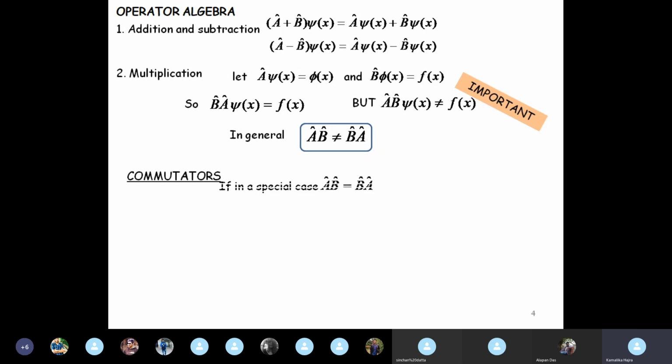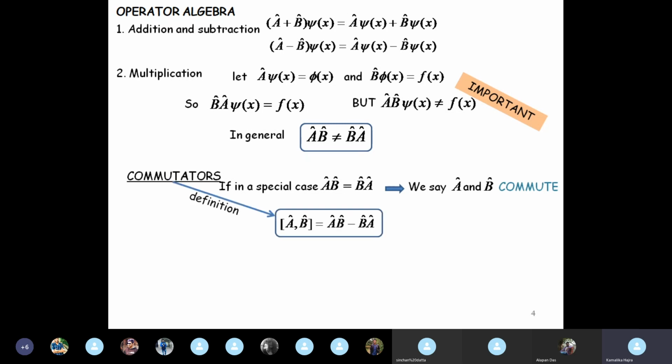This commutator thing is the most important part of this entire module. The entire discussion is basically based on the physical meaning of commutators. So we'll just recap what commutator means. In the special case, if the order of multiplication does not matter, that is, if AB is equal to BA, then we say that the operators commute. And by definition, this is the mathematical form of the commutator. You give a square bracket, inside you write the operators with a comma, and its result is AB minus BA. So obviously if they commute, then [A,B] is 0, and if they don't commute, then [A,B] is non-zero. So this is the mathematical concept.